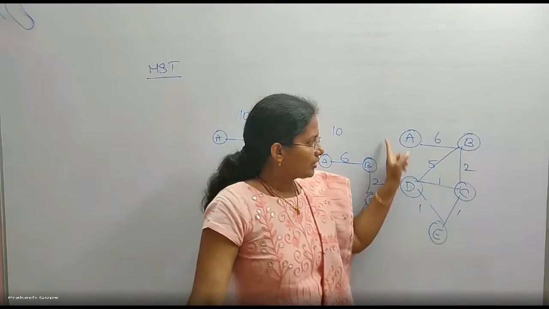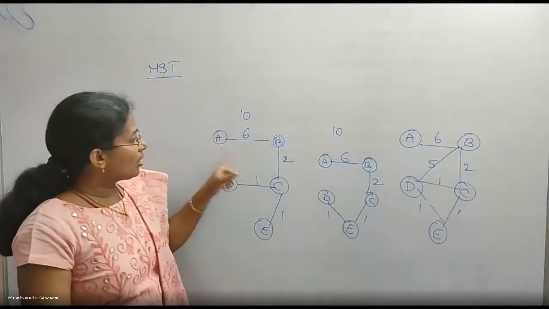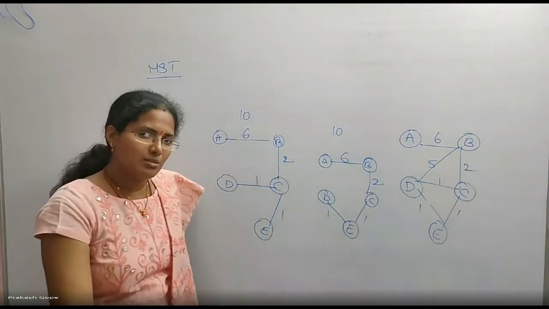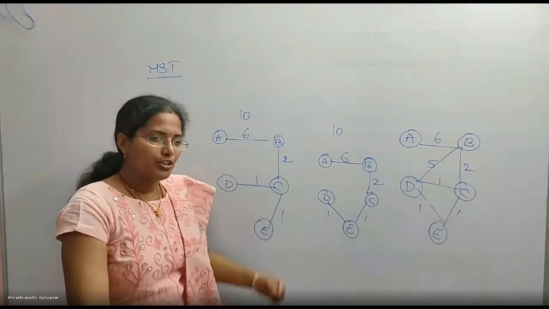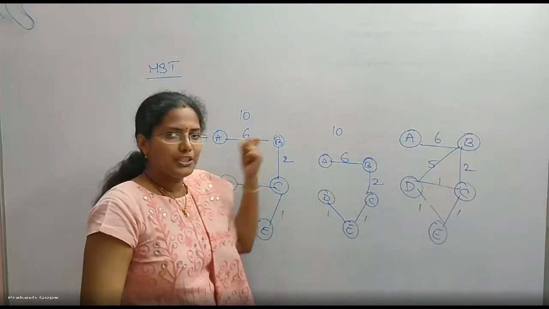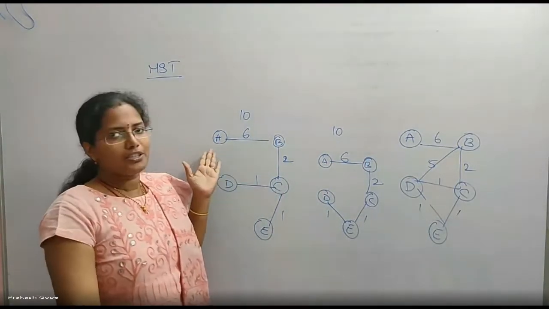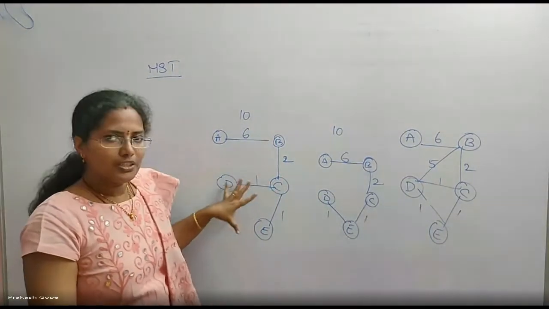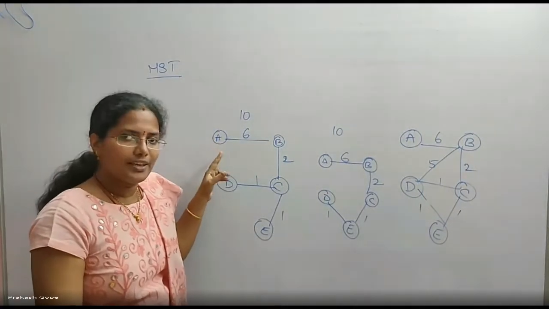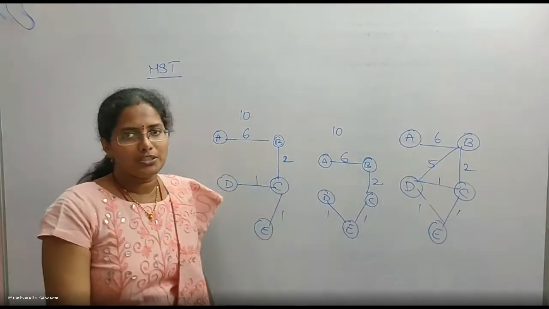In this graph, the maximum edge weight is AB. But if you see, all the MSTs are including AB. Why? Though it is of the maximum weight, still it is part of MST. We are trying to pick up the minimum weights only always, but still the maximum weight edge was included. Why? Because that is the only way to connect to A. From this tree that we are forming, this is the only way to connect to vertex A. That's why even though it has the maximum weight, it is still part of MST.